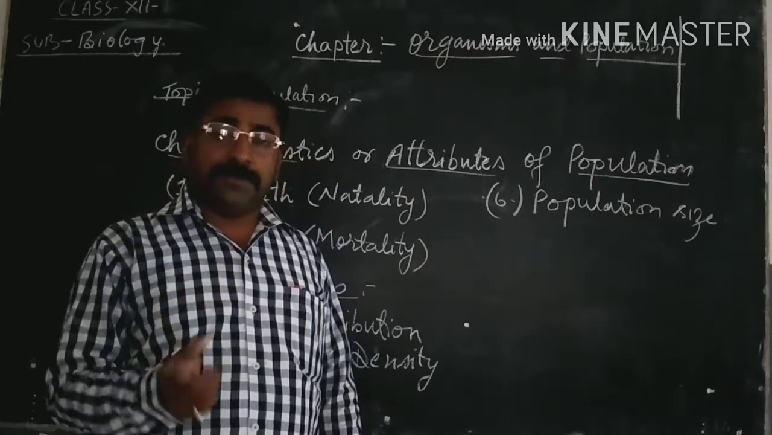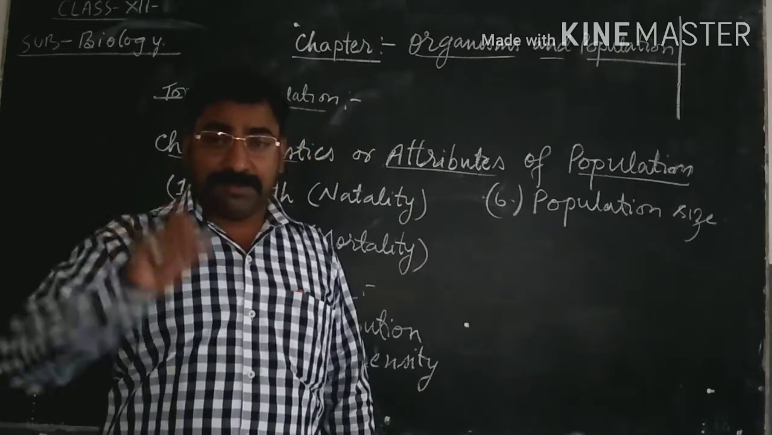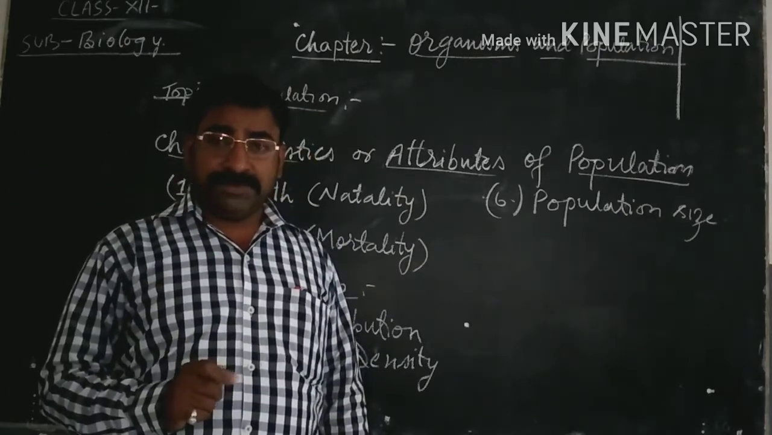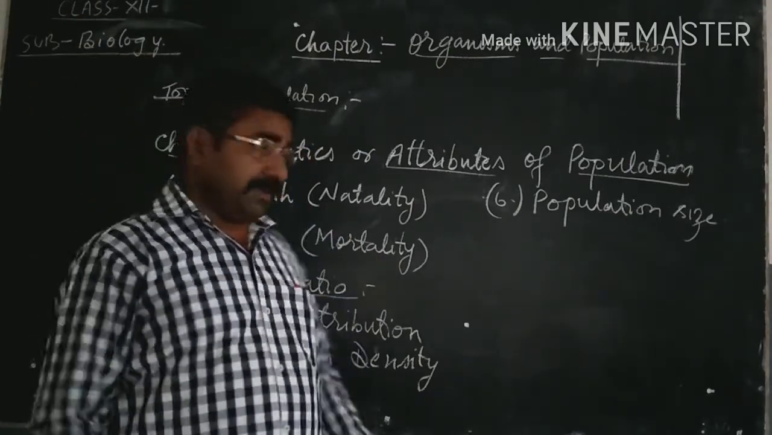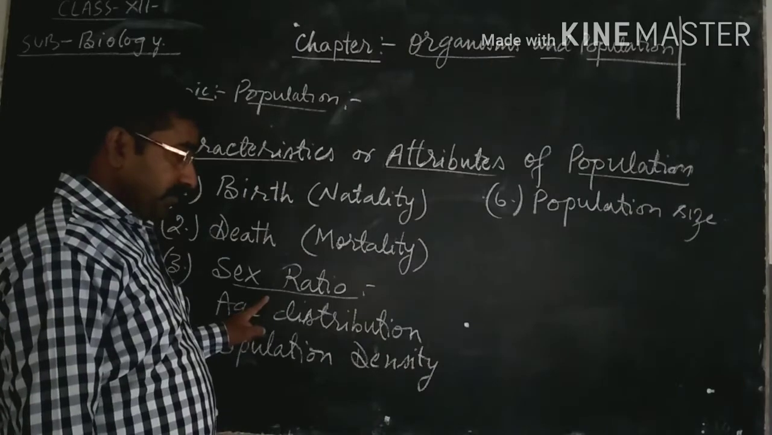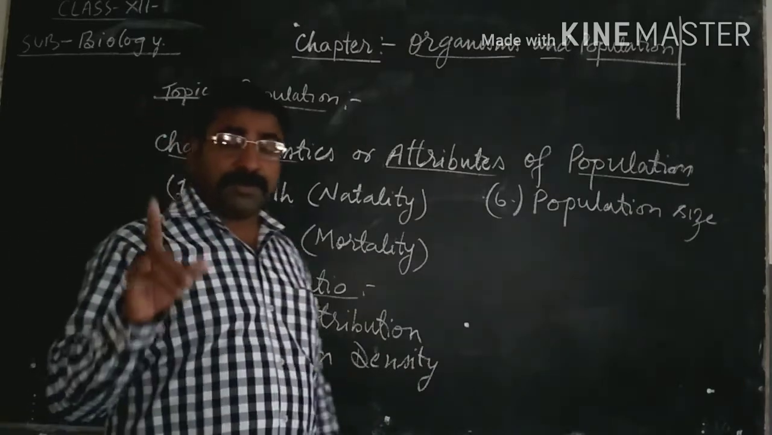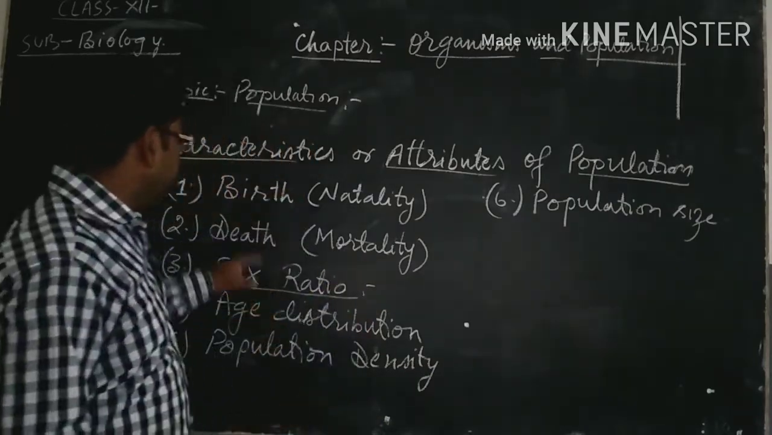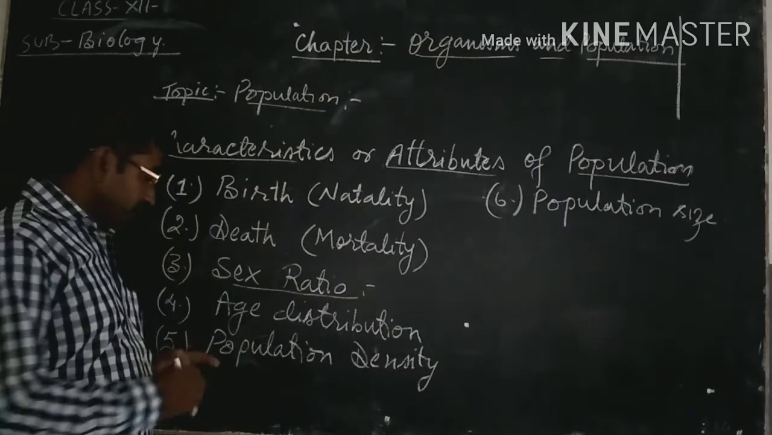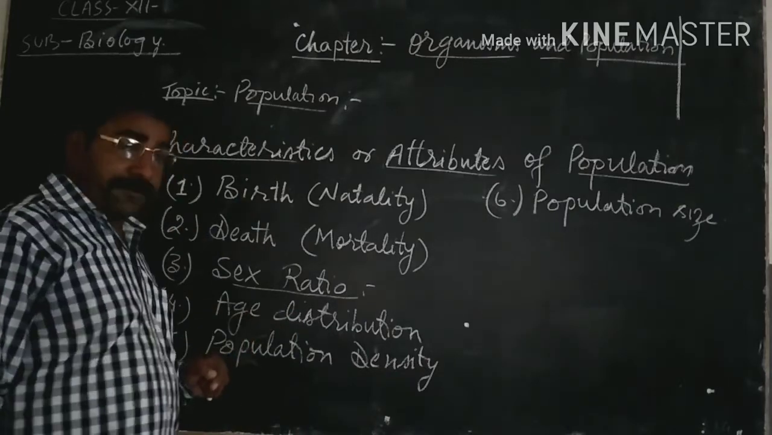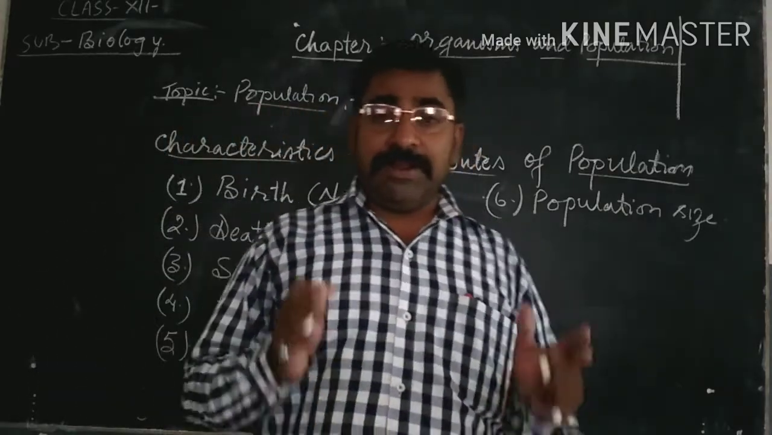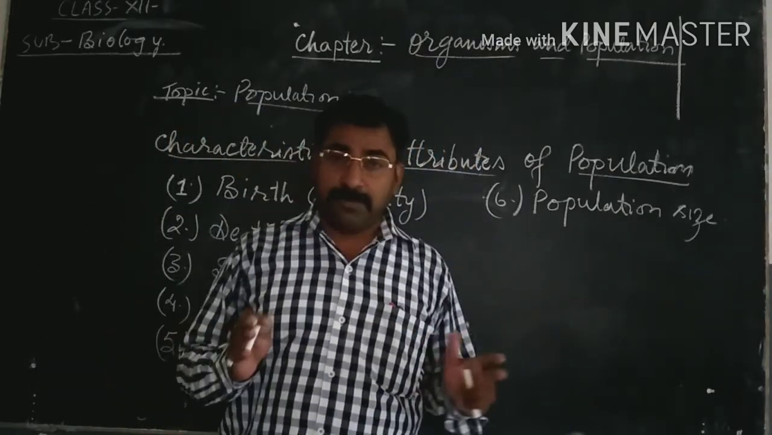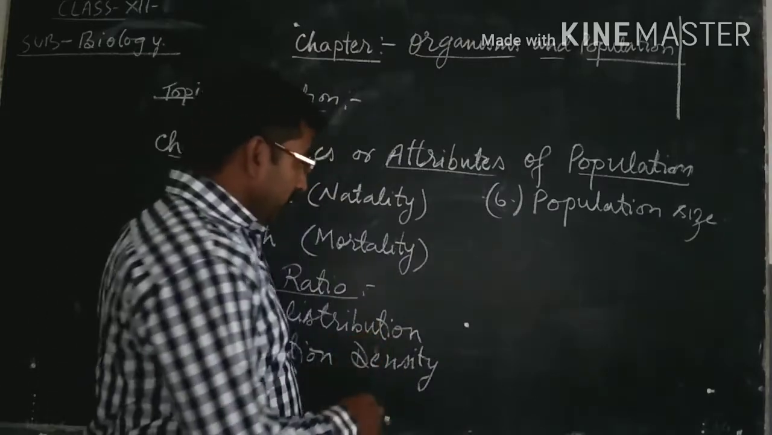Number of females per thousand males in a given time interval at a given place. That is called sex ratio. That is also a characteristic feature of population. Then age distribution. Age distribution is also an important characteristic feature of population. Now, what is age distribution?